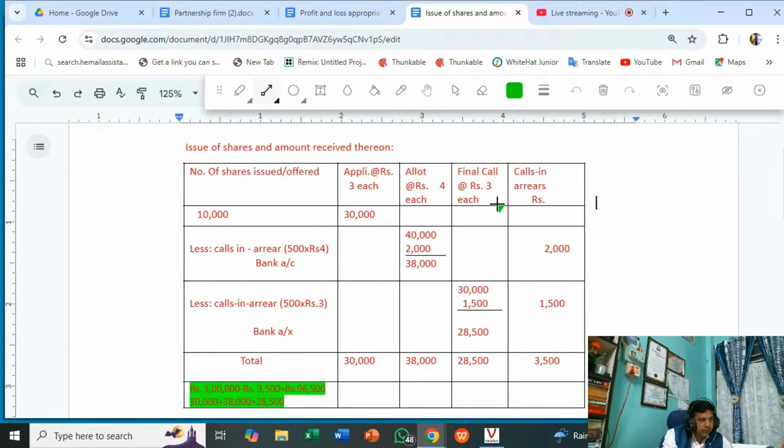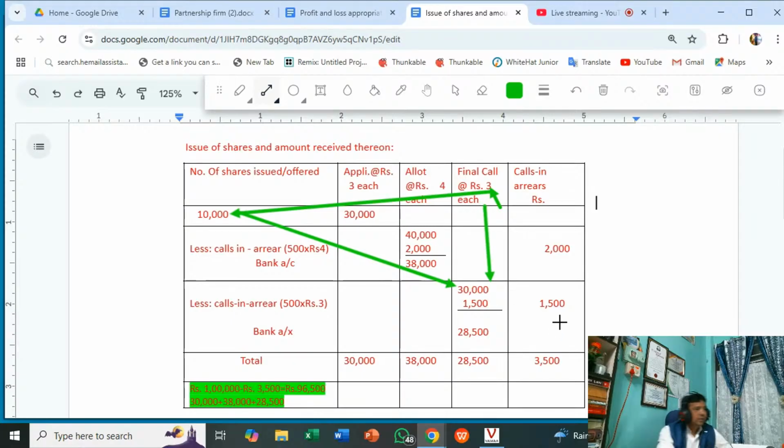This is the final call money, given as rupees 3 in the questions. So 3 into 10,000, 30,000. This is the final call column. See the table. It is an interesting table. You can understand a lot of things about the issue of shares from this table. So the shares are 10,000.